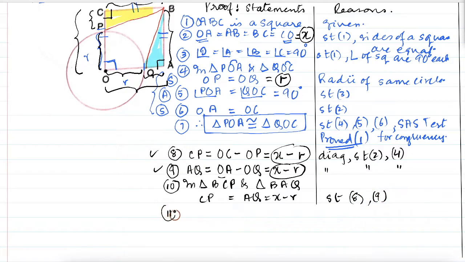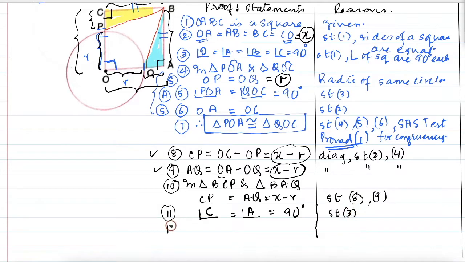Then we come to 11th statement, which we have angle in each of the triangles is 90 degrees. So for BCP, it is angle C. If you write only angle C, it is fine because these are not overlapping triangles. So angle C equal to angle A, we can write directly. And this will be because of which statement?